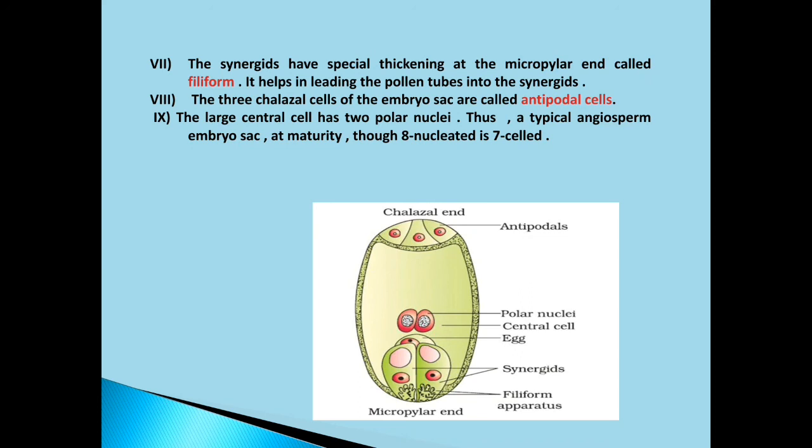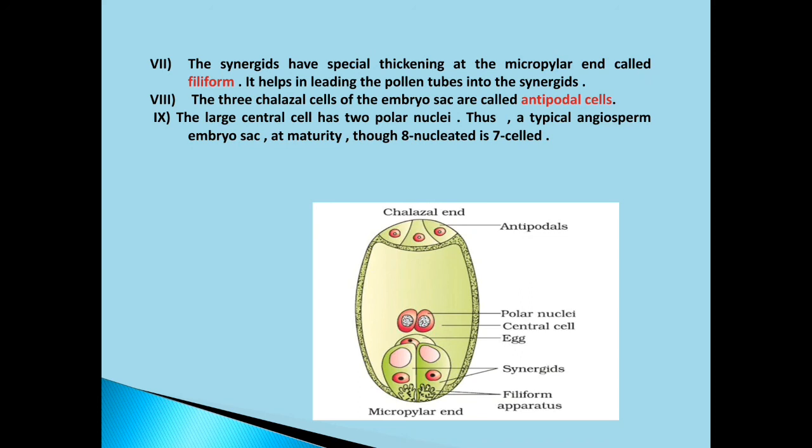Okay, so there are 8 nuclei but 7 cells. At the chalazal end, 3 cells. At the micropylar end, 3 cells. And 1 big cell. Clear? 7 cells. So this is the process of development of the embryo sac. This is a mature embryo sac in an angiosperm or flowering plant. So I hope that you have understood.